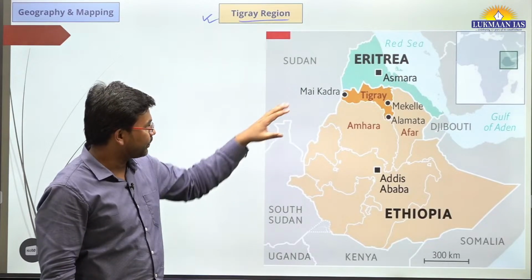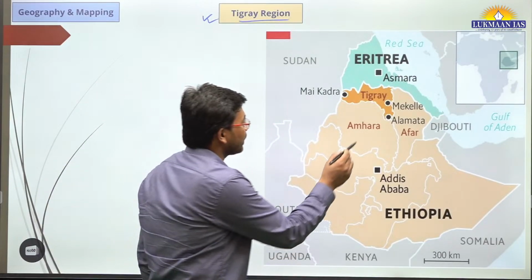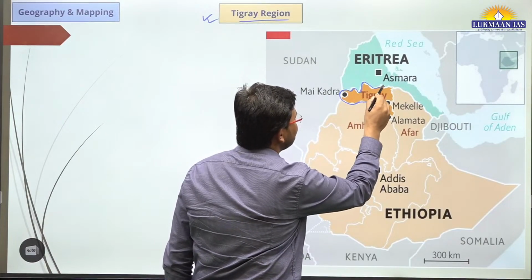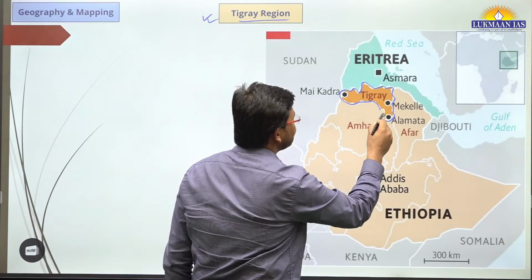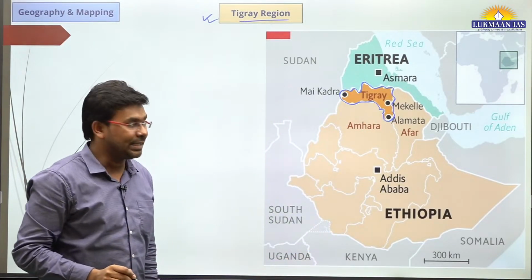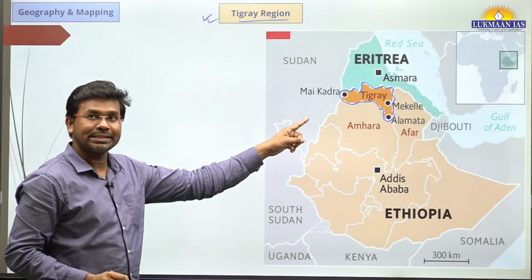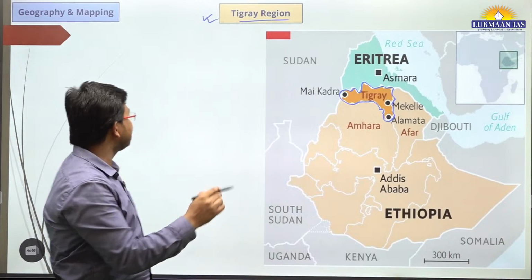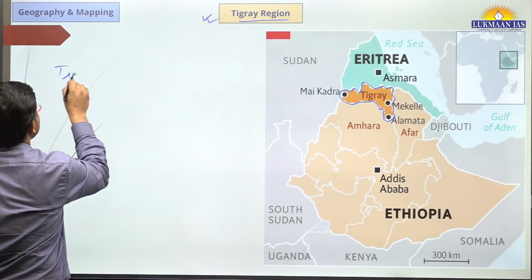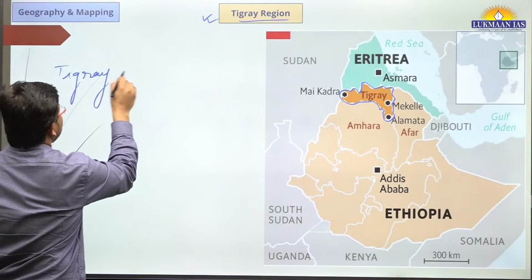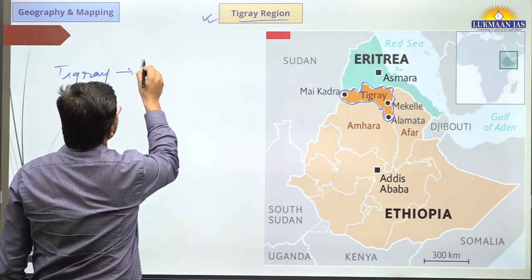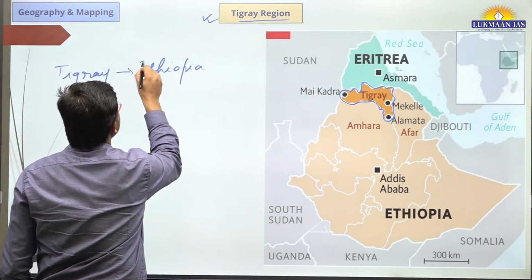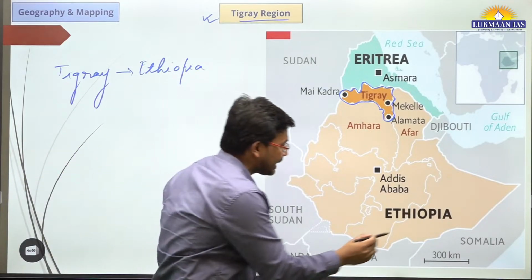As we can see in the map, I'm just going to draw an outline map of the Tigray region, just the bordering area. So this is the region which is known as Tigray region. Where is it located? It is located to the north of Ethiopia. Tigray is a part of Ethiopia, and Ethiopia is a country.